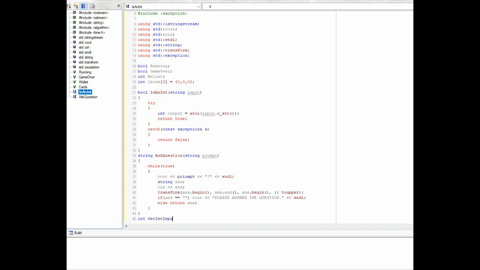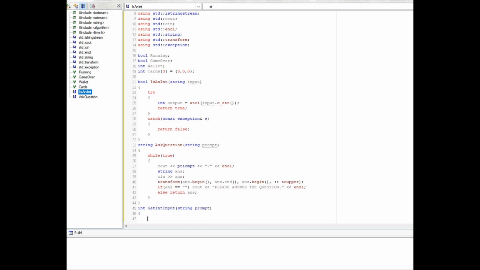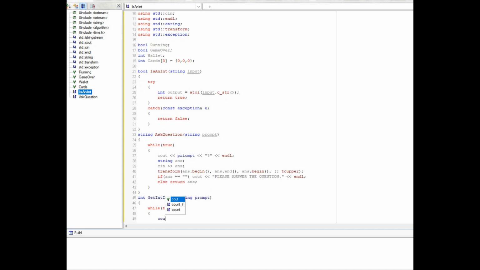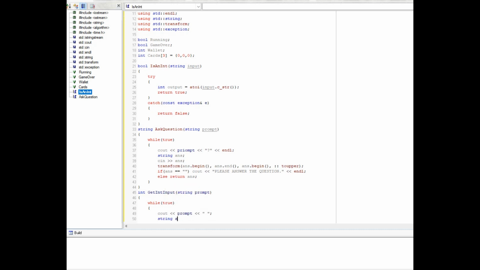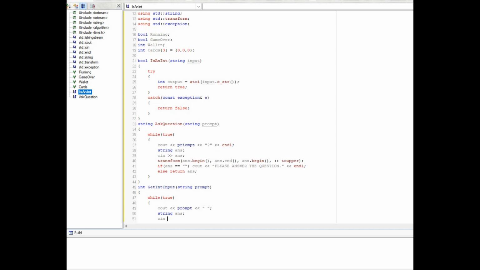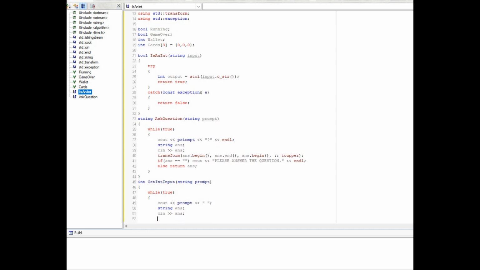Get integer input, string prompt. While true, cout prompt, string ans, cin into ans.